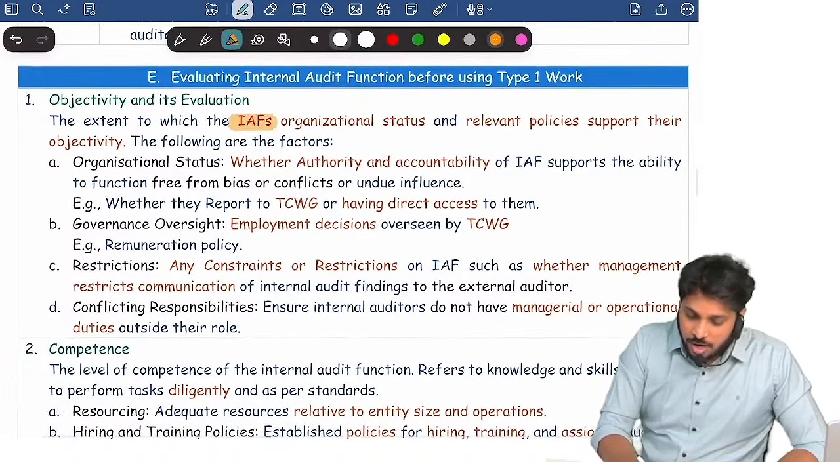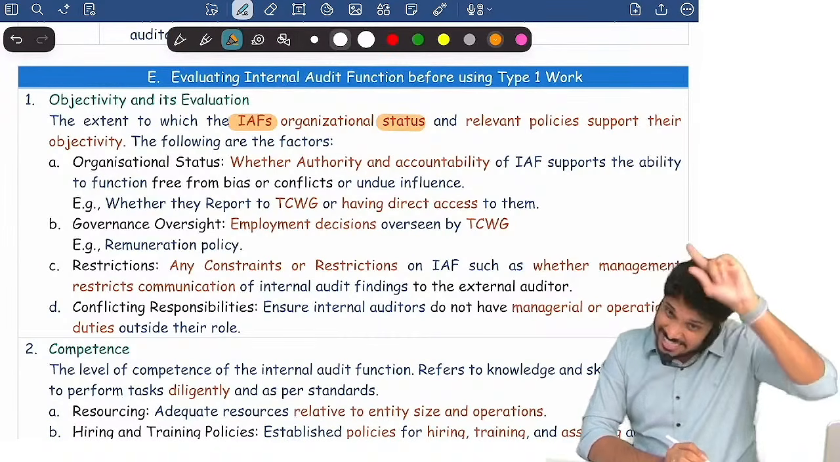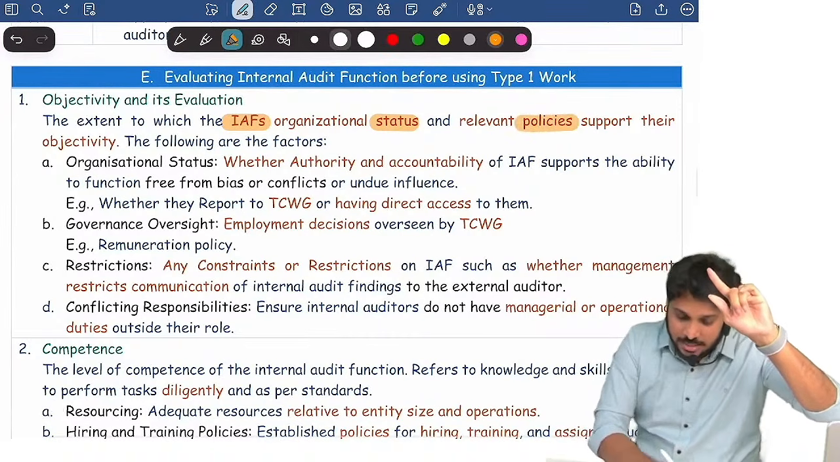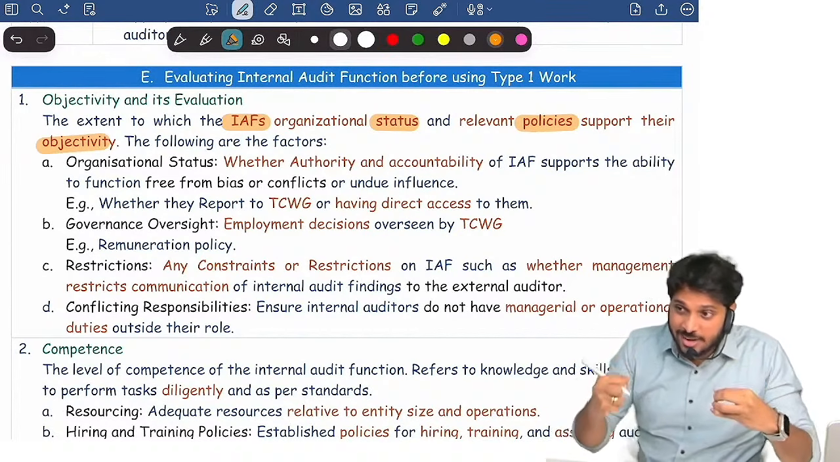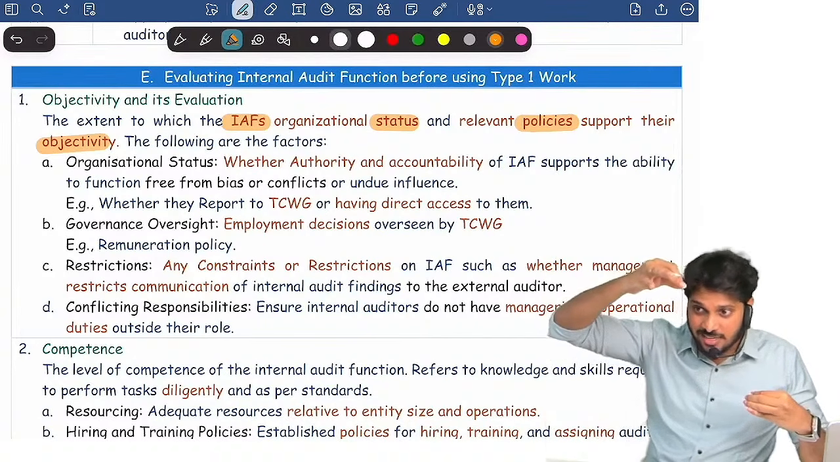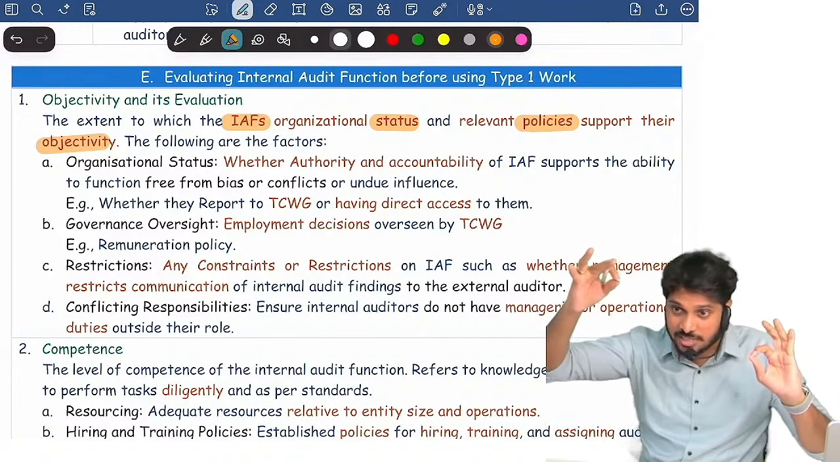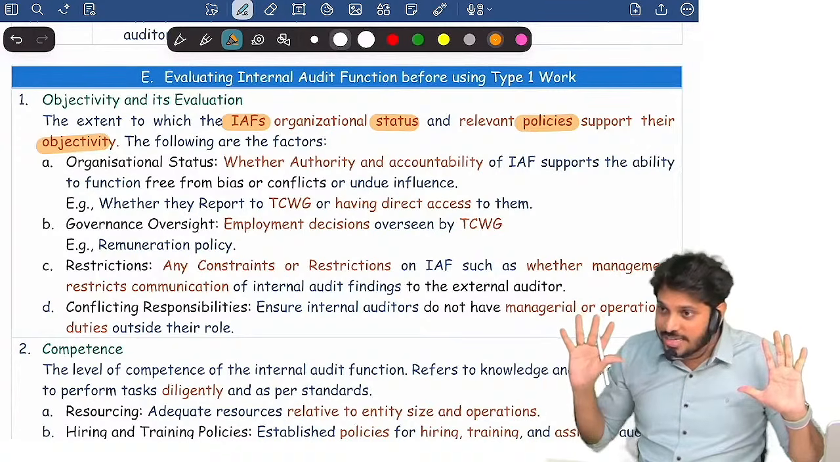So how far is the internal audit function's status in the organization? What is the internal audit status in the organization, and are the policies supporting their objectivity? Objectivity means what? Do internal auditors work in an unbiased manner? Is the organization supporting that? Look at that: the organization's objective, internal auditors' objectivity based on their status in the organization.